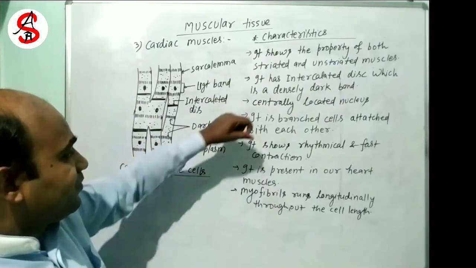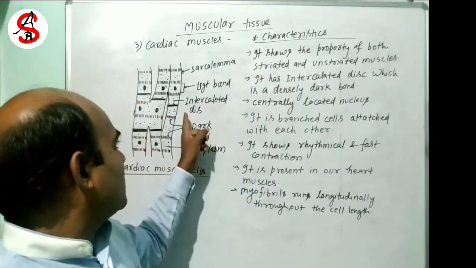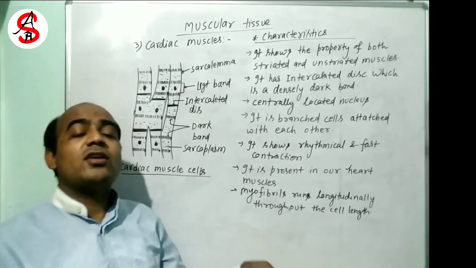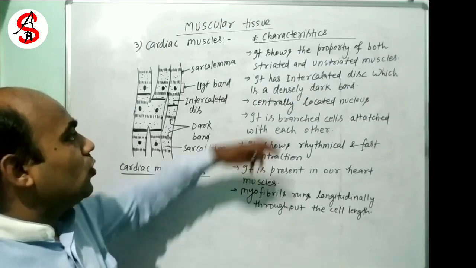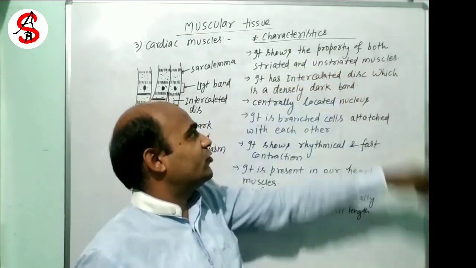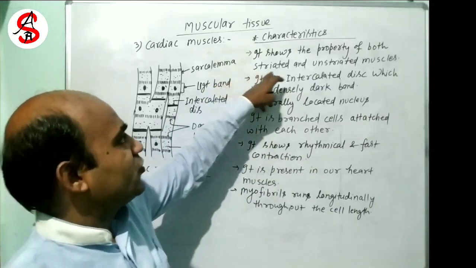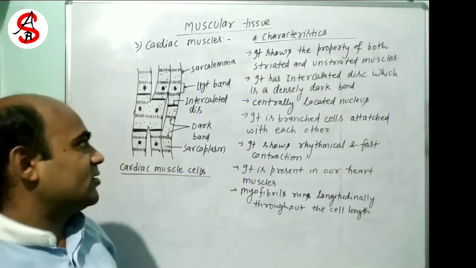But this muscle is not under our control, it works automatically. So this is known as unstriated muscle also. So it shows both the functions of striated and unstriated muscles.